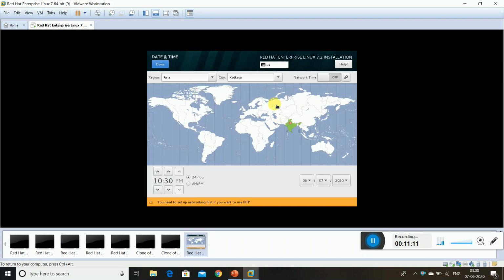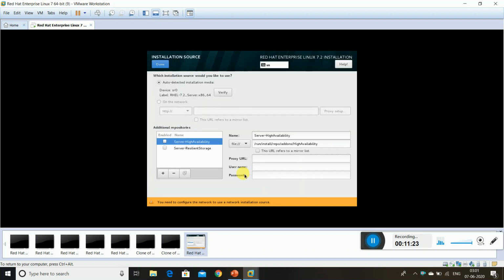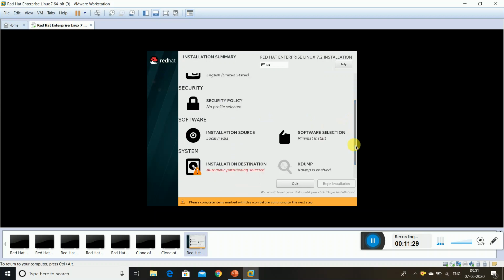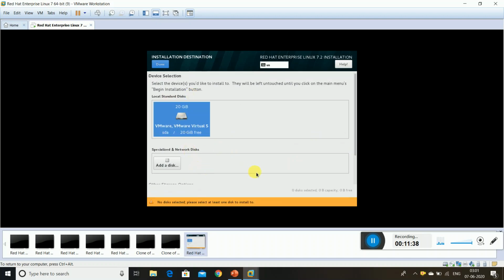Okay, Kolkata is there. This is the shutdown. Then you have to put the time. Okay, language support English, okay. Security policy, installation source, okay, no need. Software selection also done. Installation destination, this one, the 20 GB we have taken. This one you have to select.